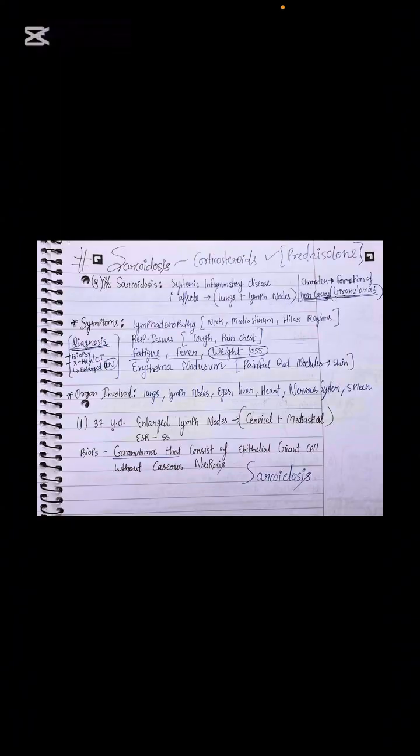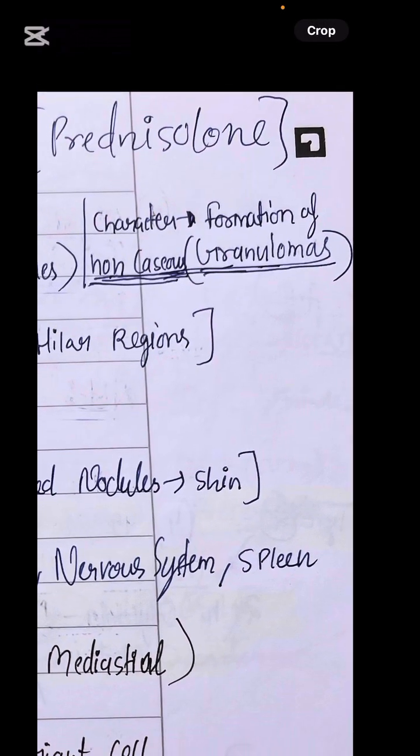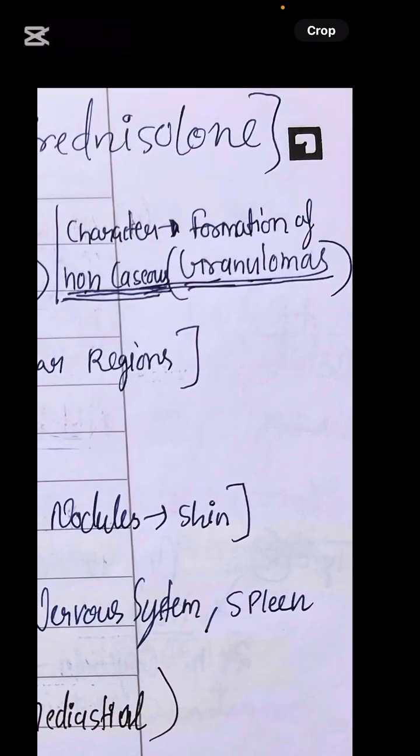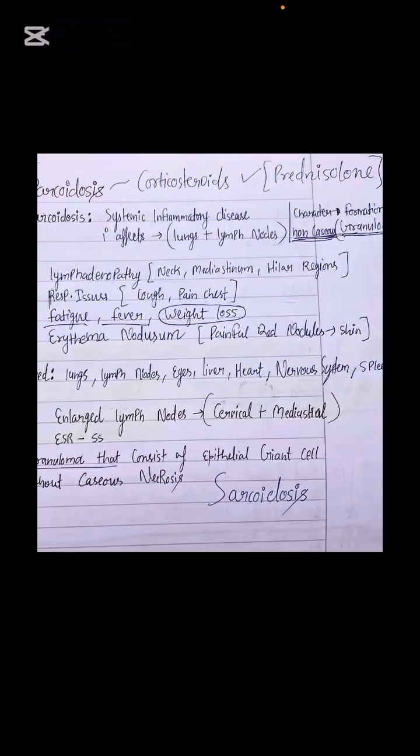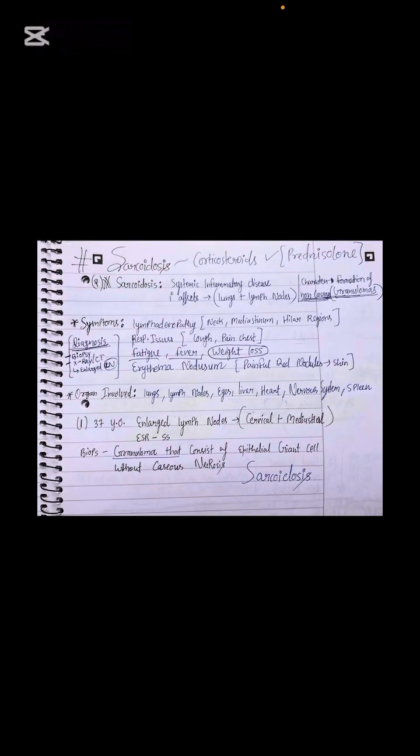So sir, they say they have found a non-caseous granuloma, and sarcoidosis is characterized by the formation of non-caseous granulomas. So the case is related to sarcoidosis. I hope you understand the profile of sarcoidosis now.